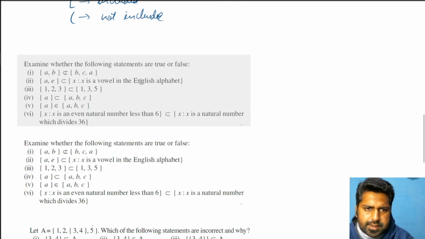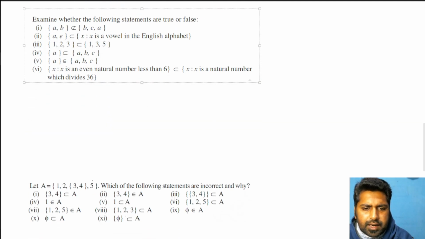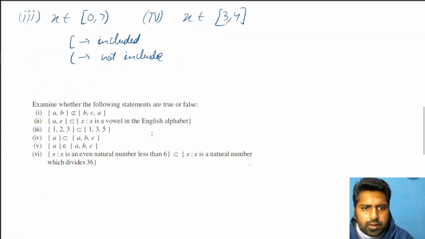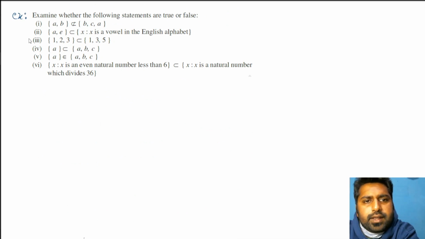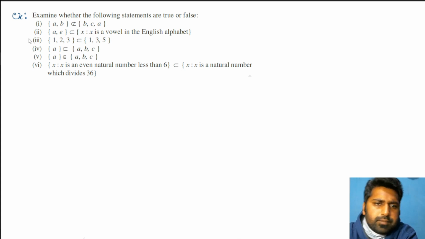Let's do a few questions based on subsets to have slightly better understanding. Let's do one example first. It's saying examine whether the statements are true or false. Okay, so we have to read as the following. First one, a comma b, this is a set, is not a subset. If slash is there, that means not a subset of BCA. Clearly a and b are present in here, so it is a subset, so this is false.